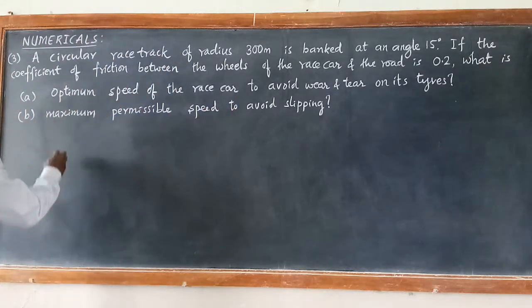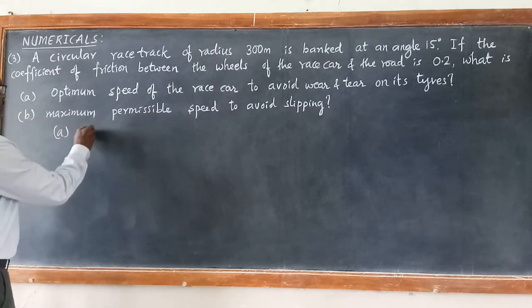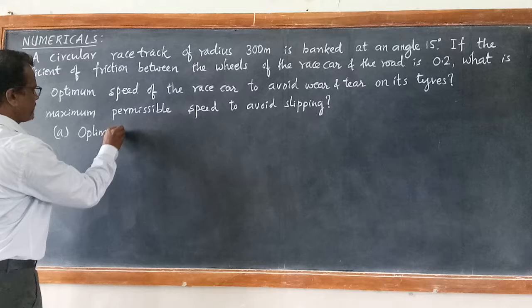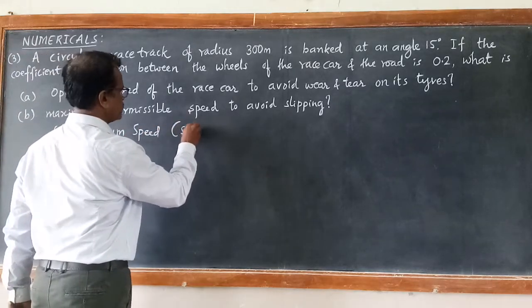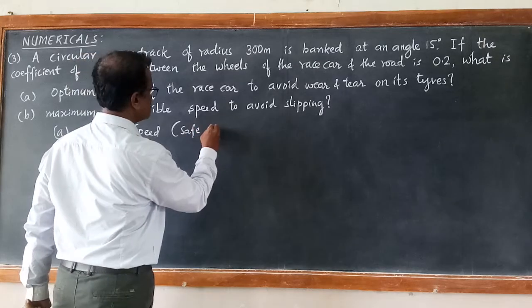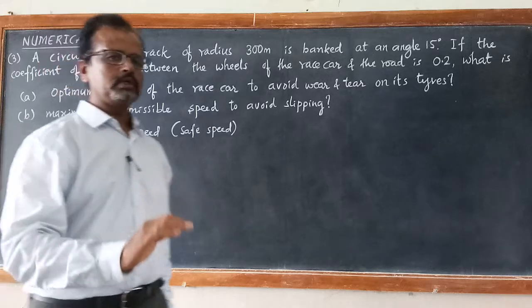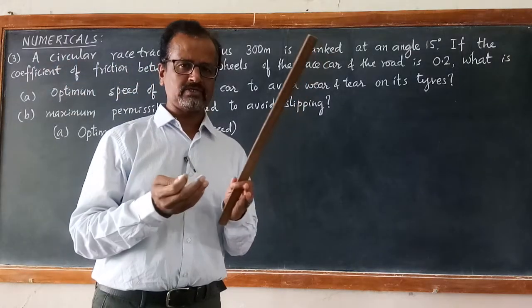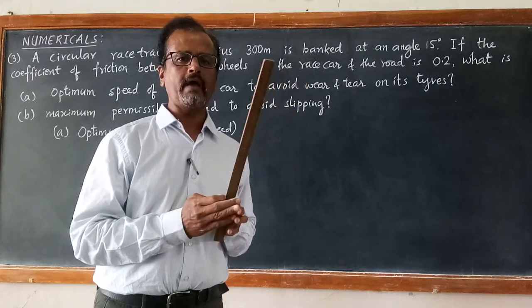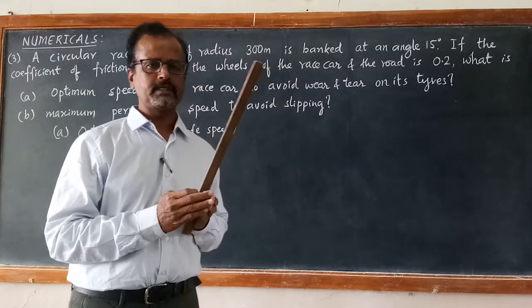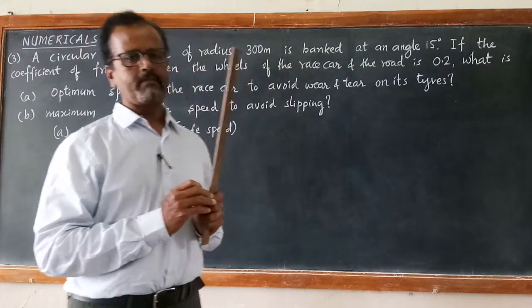For the first part, the optimum speed or safe speed, as we have defined earlier, is that speed on the banked road for which the tires get minimum friction. The tire surface should not have wear and tear. So that is called the optimum speed.